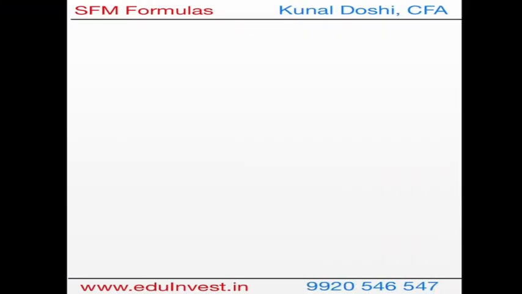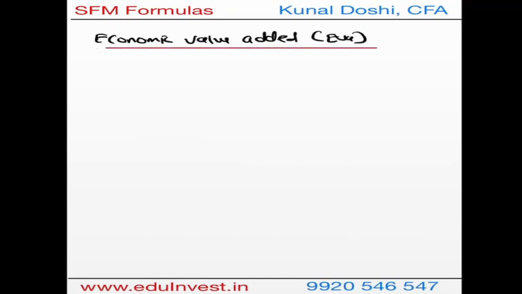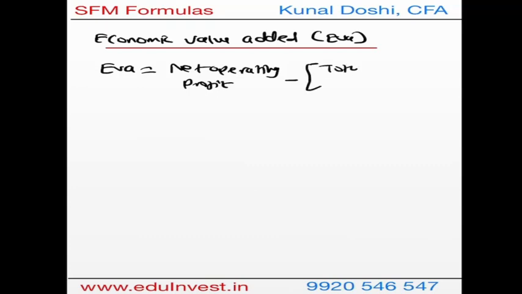Now the new concept is economic value added, which is also called EVA. Economic value added is also a concept in security valuation. Here the EVA formula is net operating profit, which is EBIT (1 minus T), minus the total invested capital at the cost.